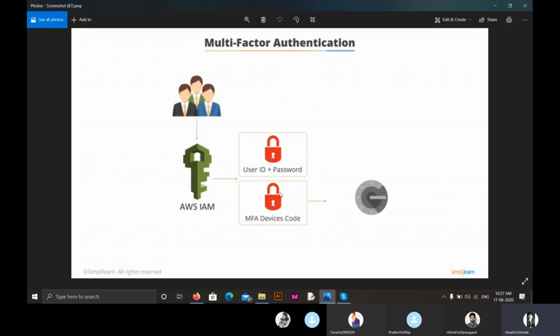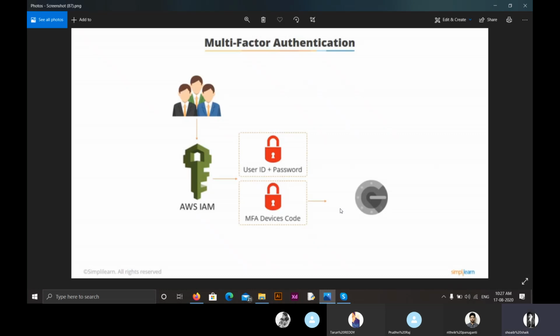We can have absolute security using this. We can have multi-factor authentication for the users, where they will have their user ID and password, but they will also have multi-factor authentication device codes every time they log in to use a service that is provided by us. So this was about multi-factor authentication. I hope everyone understood, right?